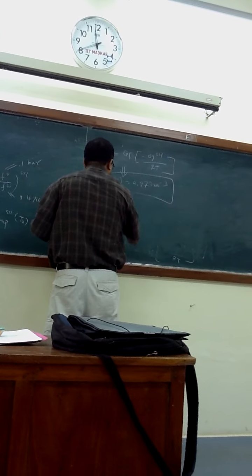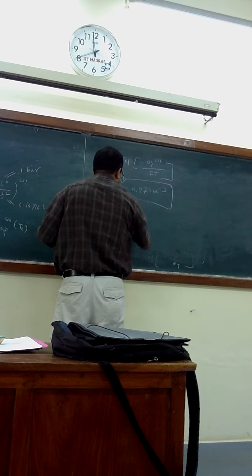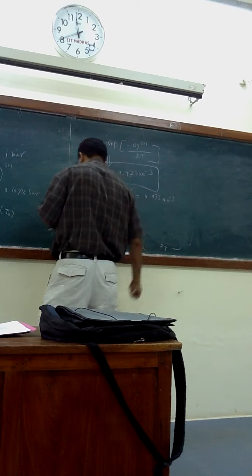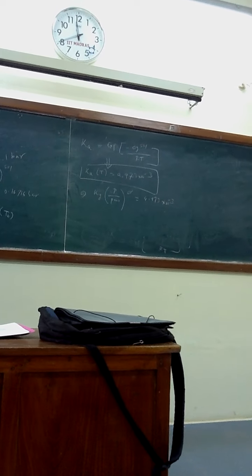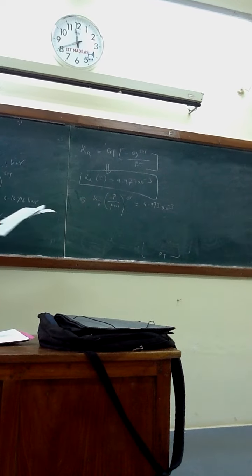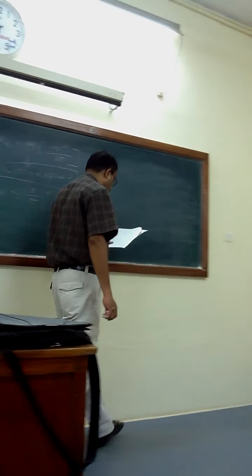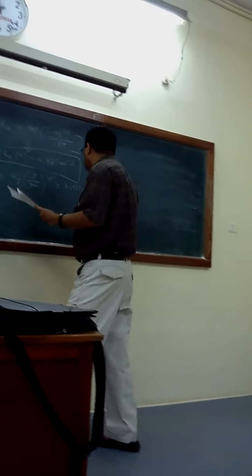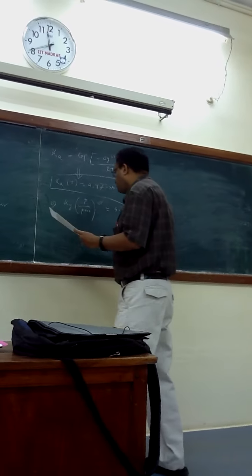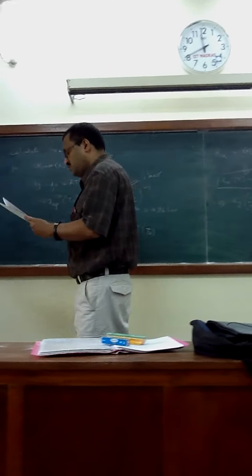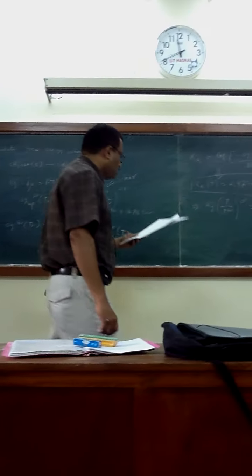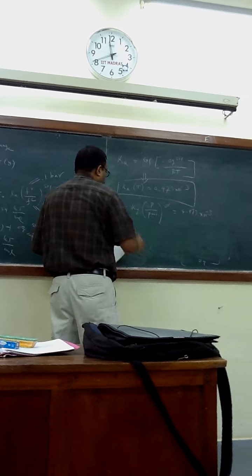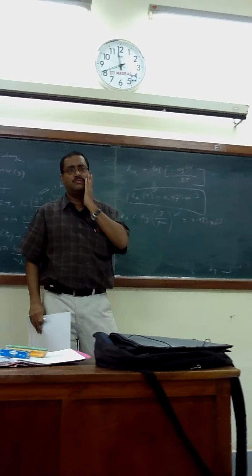Ky P by PSS1 to the power delta gamma, and this equals Ka, which is 4.973 10 to the power minus 3. What is this ratio P by PSS1?